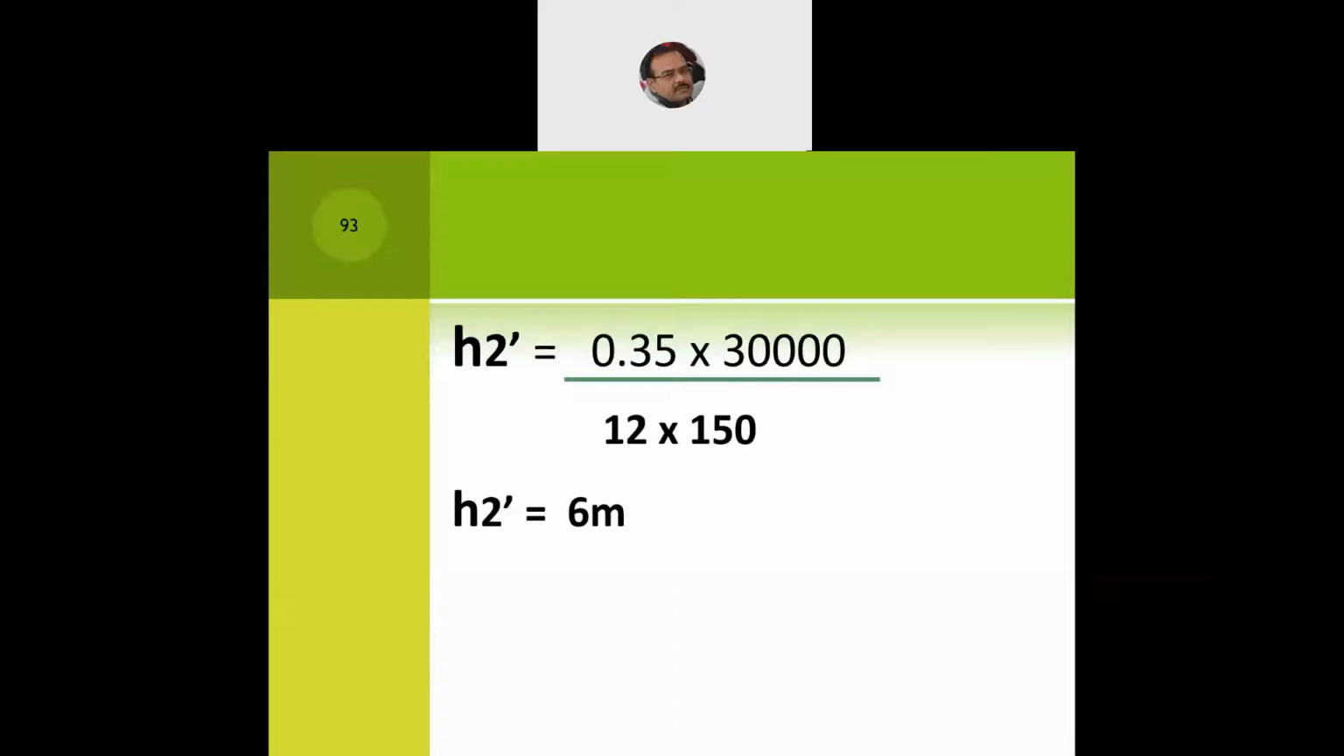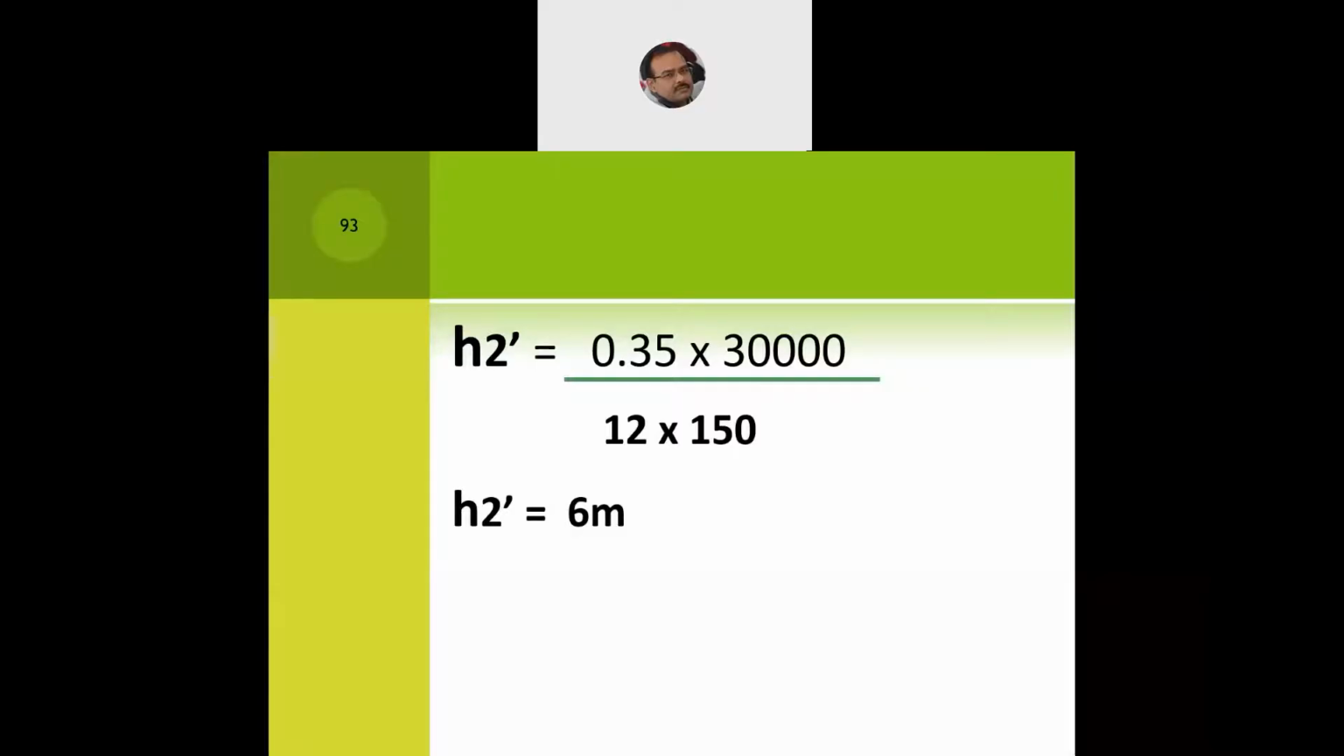Whereas if you remember the flat terrain and the hilly terrain, we have always taken into account the value of h2 as 3 meters. But here the value of h2 comes out to be 6 meters. So even if some of the values are skipped, you assume the default value and then you try to solve the numerical.